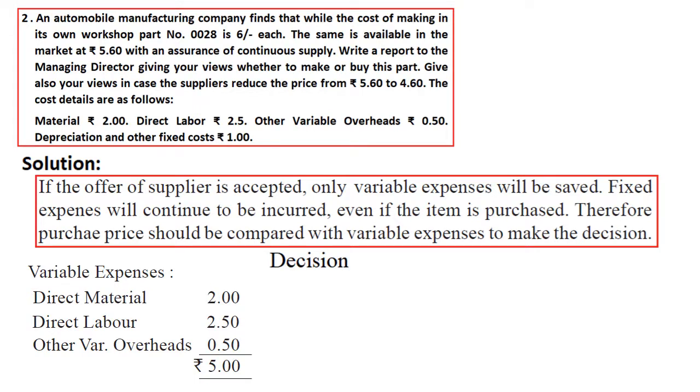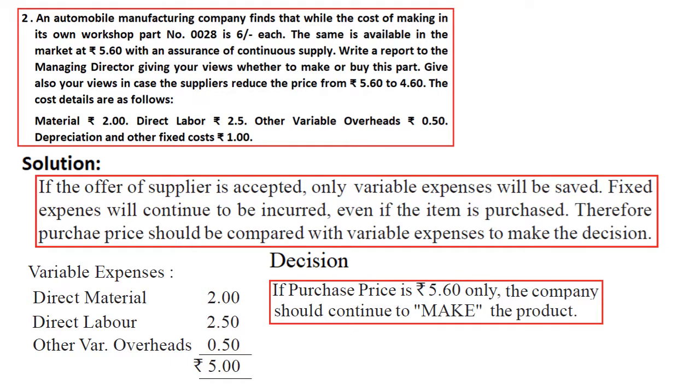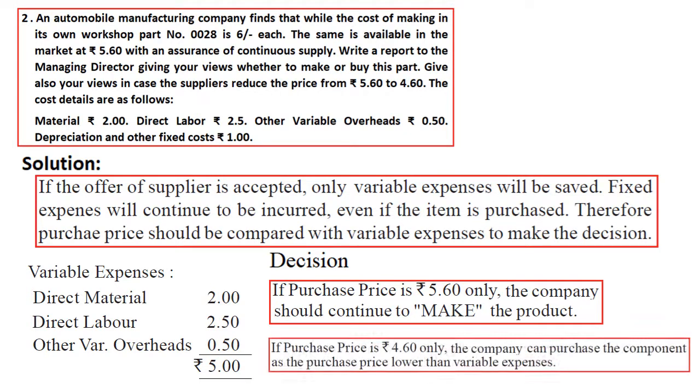So for the first offer, when we are offered to purchase from the external market at 5.60, it is better to make the product, because we are producing for 5 rupees, so we are able to save still 60 paisa, right? That's the reason it is better to make the product if offered at 5.60. Presume that it is offered at 4.60, then it is better to purchase from the external market, because the purchase price of 4.60 is lower compared to the making cost of 5 rupees. So it is better to purchase the product at 4.60, right?